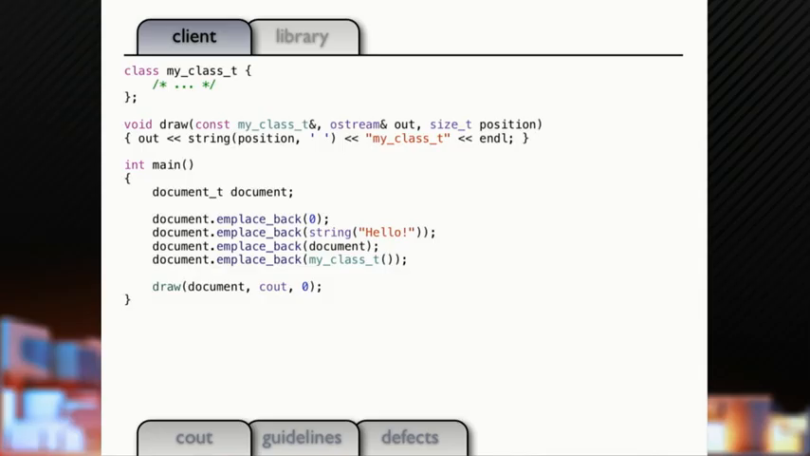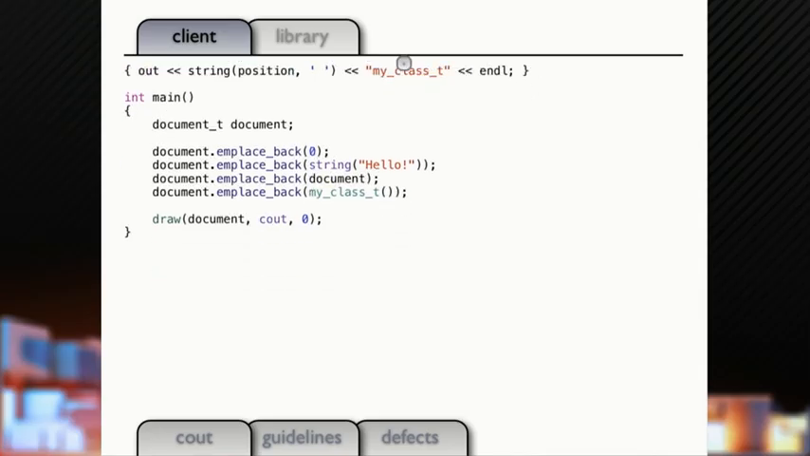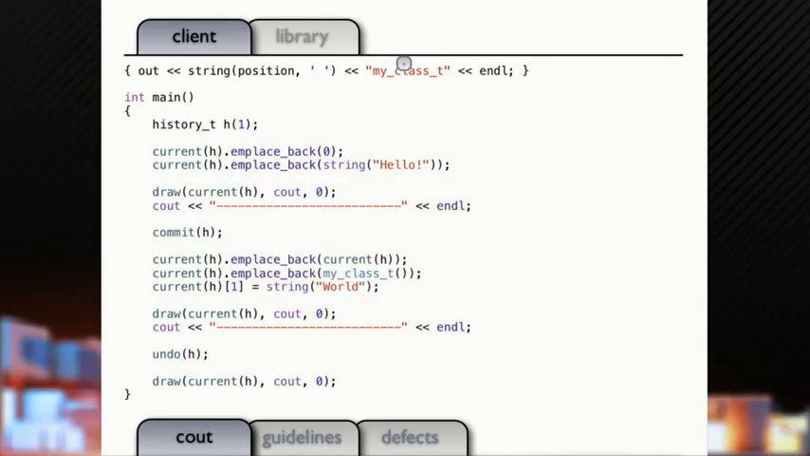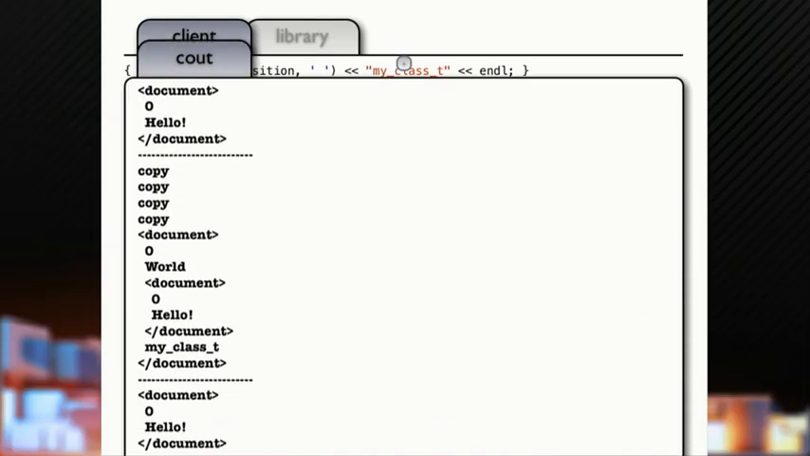Okay? And we're going to come down here, and we're going to change this a bit by saying, let's create a history. Let's take our current document, put 0 and hello, draw that, draw a line, commit it, add to our document, putting current my world, change item number 1, which was hello, to world, draw that, put out a line, undo it, and draw it. Okay? And this is what we're getting.